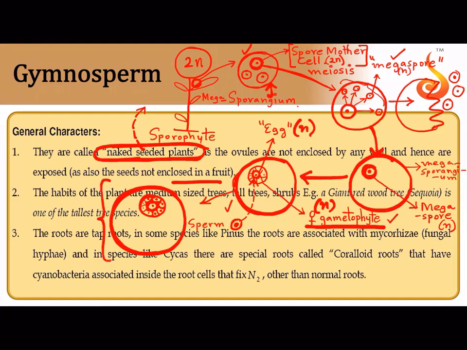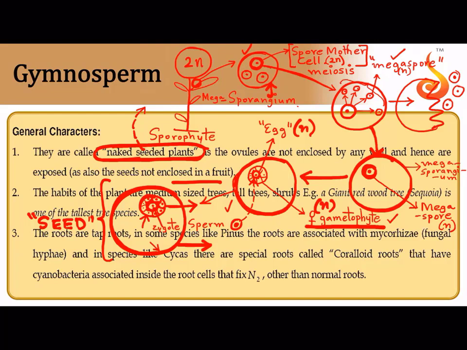This structure. Now what are the structures here? This one is the Megasporangium, this one is the female gametophyte, but inside the female gametophyte there is no egg, there is a zygote. So this structure is now referred to as the seed. So a seed is a Megasporangium with a fertilized female gametophyte and a zygote sitting inside. Okay, I tried to make it as simple as possible. Please rewind it and watch it if you have any doubts.